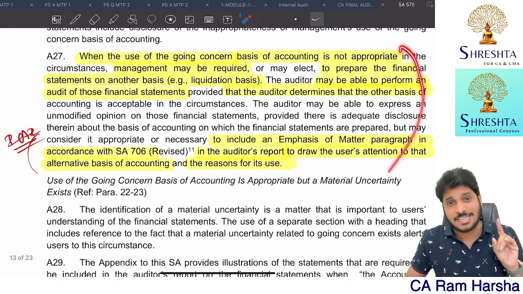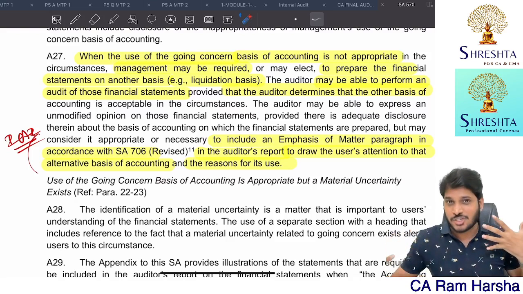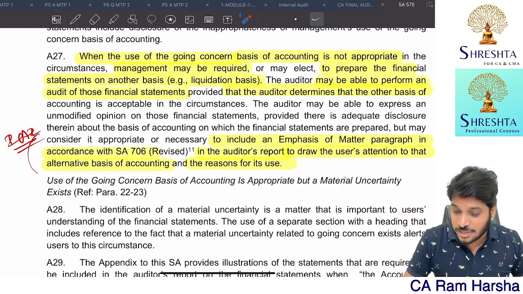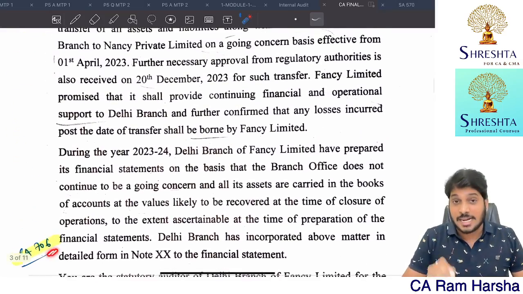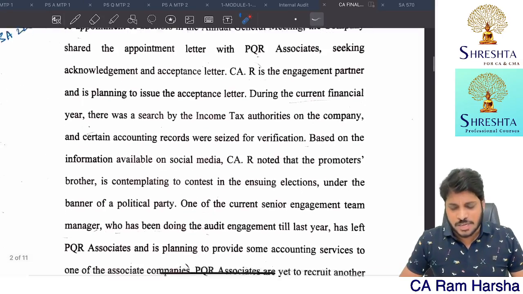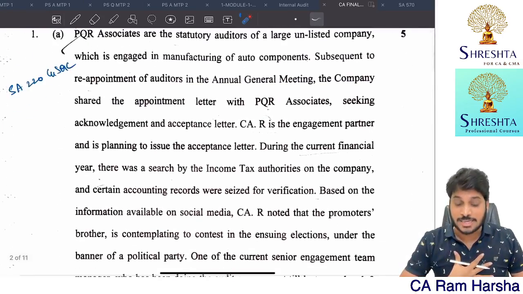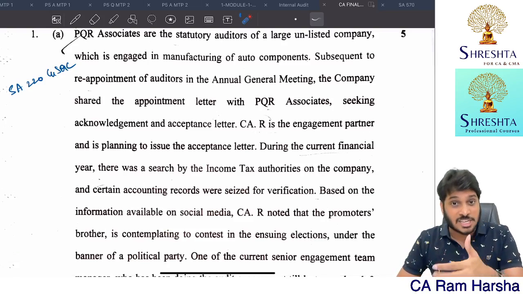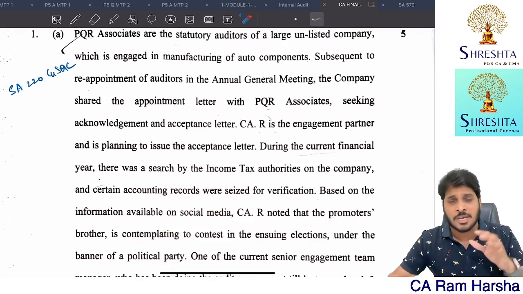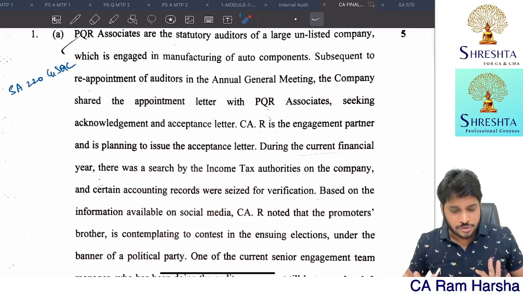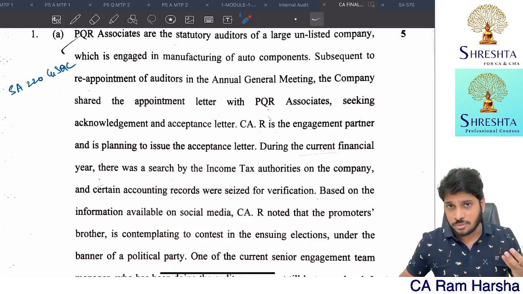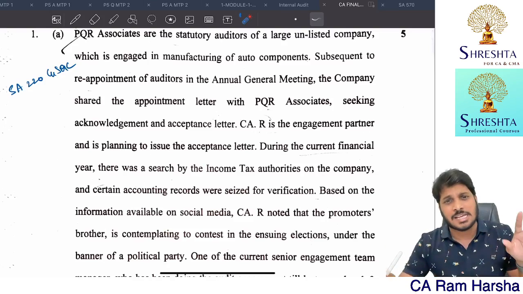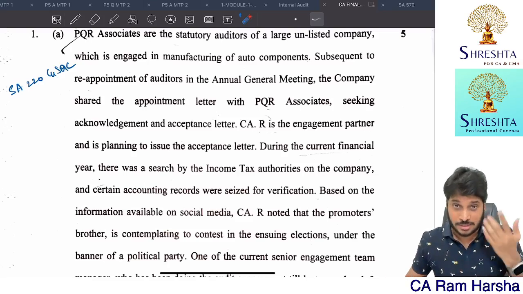In fact, I told this in the class also once. But since it is not there anywhere in the book, nobody could have given attention to it. So this is exactly an emphasis of matter paragraph. If you wrote something else also, don't worry. ICAI has given a notification saying you can give suggestions on the paper analysis. You can write a mail to ICAI that so-and-so question is not covered anywhere in the concept. As a student, how can we write that? Obviously it is not fair. You can just politely tell them, kindly allow grace marks for it. I think they might respond.